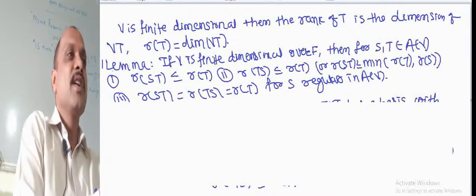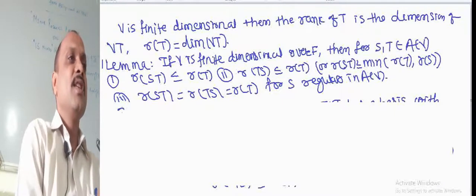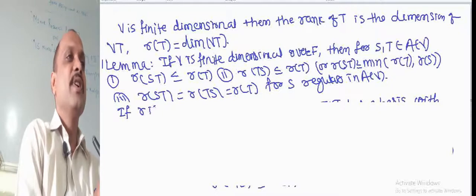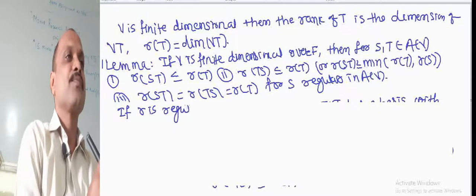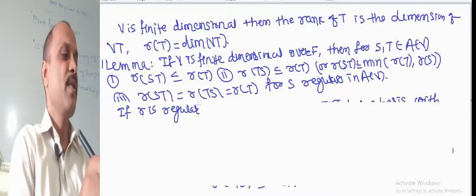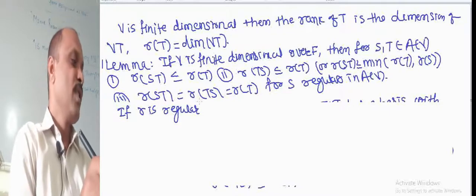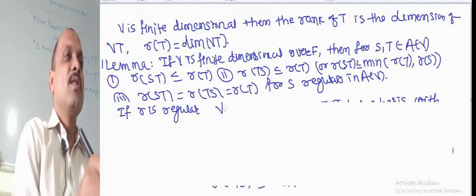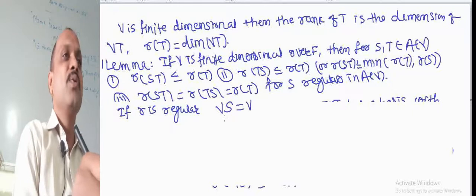It is given that S is regular. If S is regular, then the image set equals the whole set.